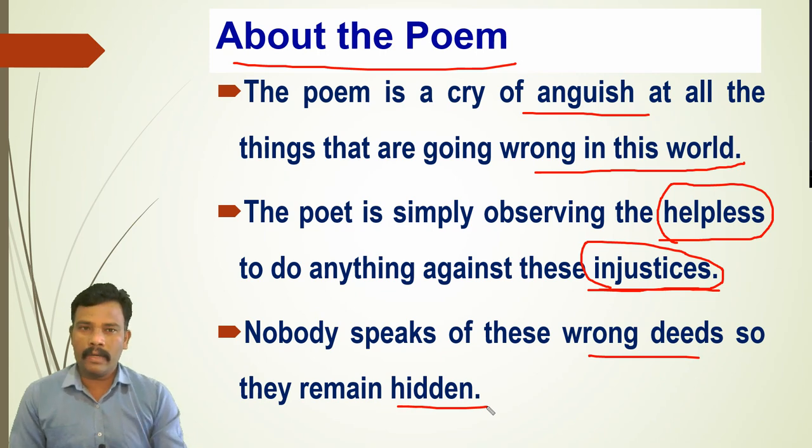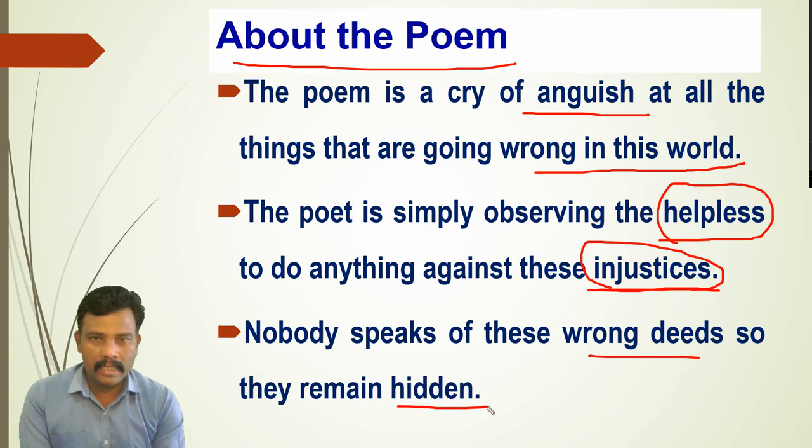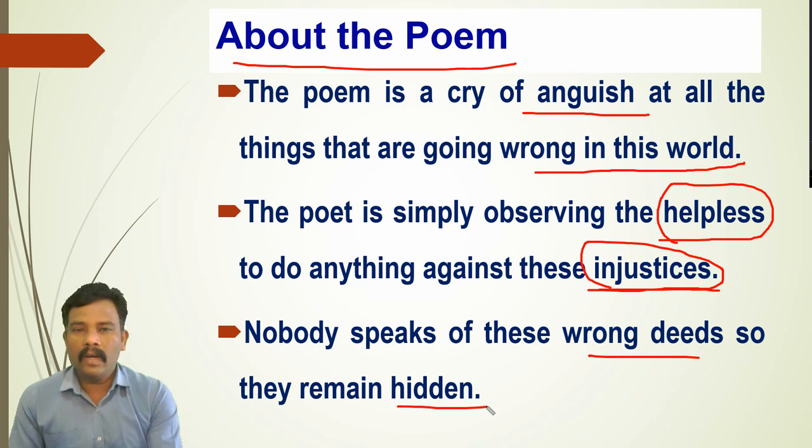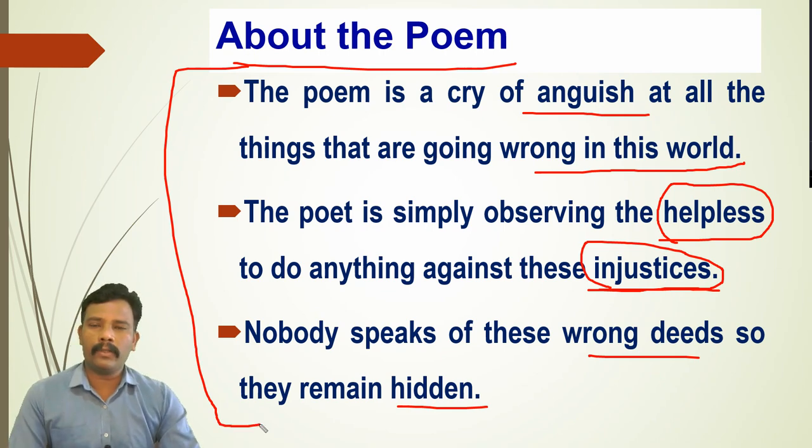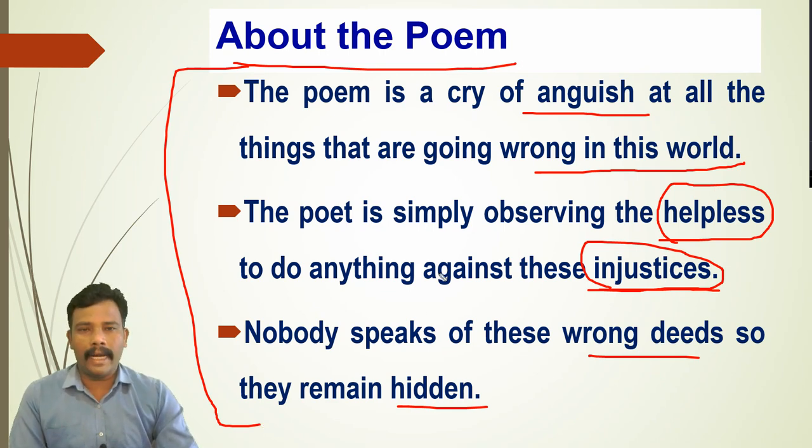Now we are going to say which are these different helpless people, as well as what kind of injustice is there, what kind of wrong deeds or actions are there, and they are hidden. So this is, in short, the theme of this poem. In detail, I am going to talk about the theme or the central idea of the poem after discussion of the poem, but at least before starting the poem, you should know something about the poem. So you need to keep in mind that there are so many wrong things, and who is the observer there?